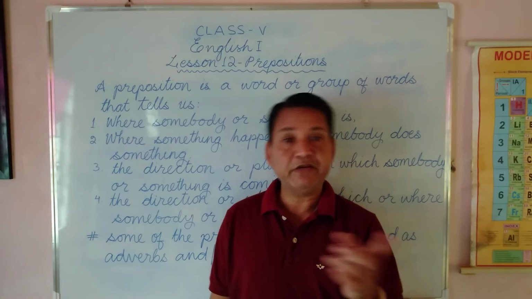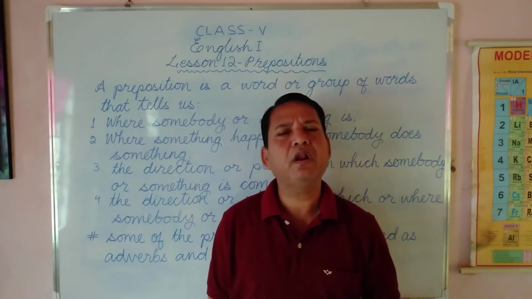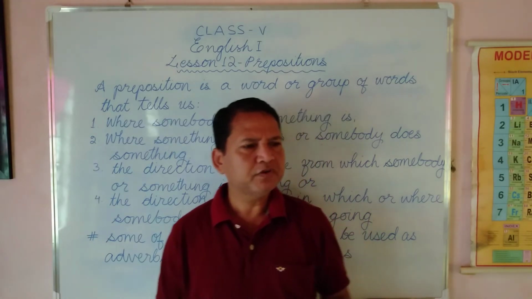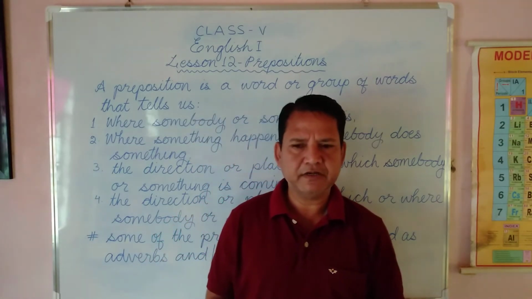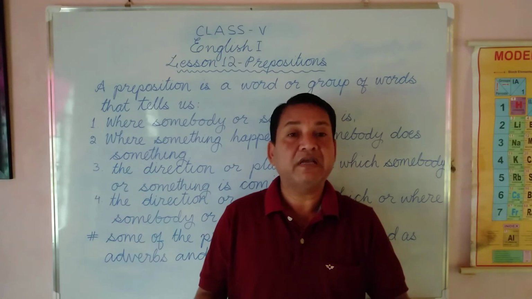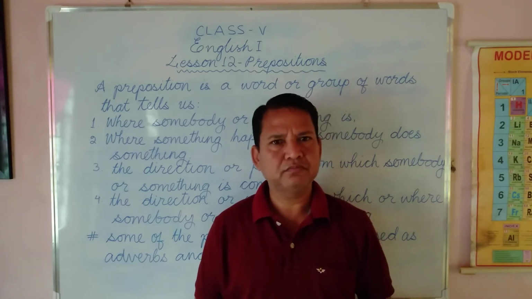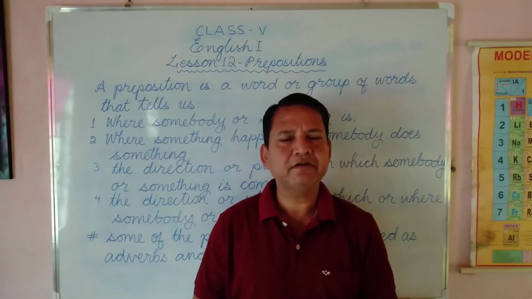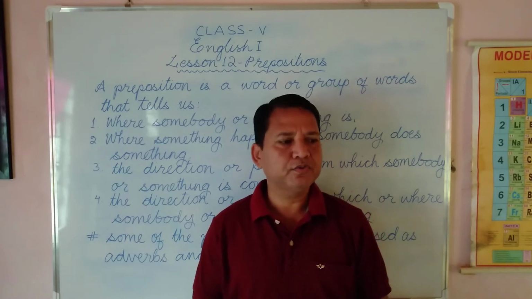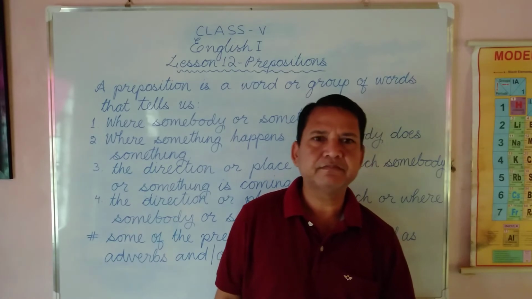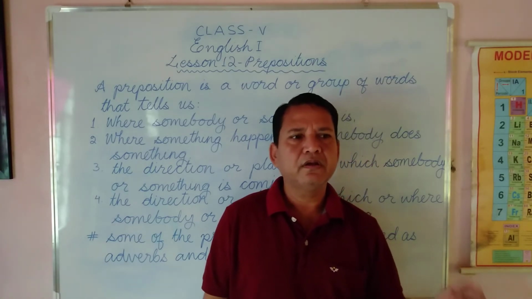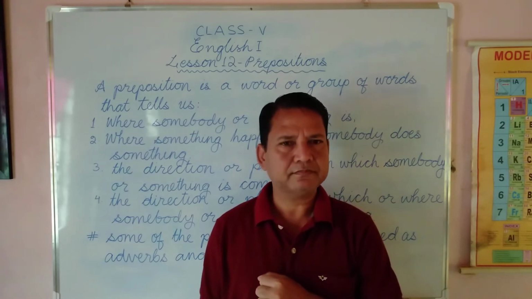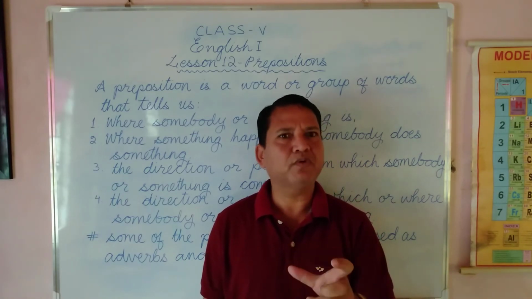Prepositions with more than one word are called complex prepositions. Now I'll give examples. Simple prepositions: we are in the classroom. The book is in my hand. You sit on the chair. Kamala sits beside Tarun. These are simple ones.